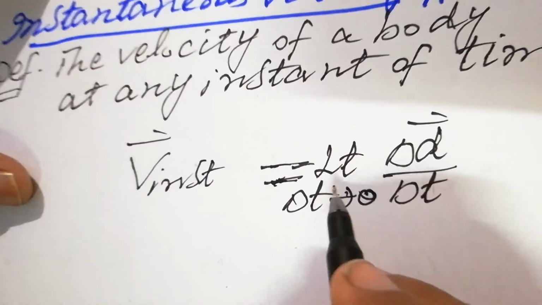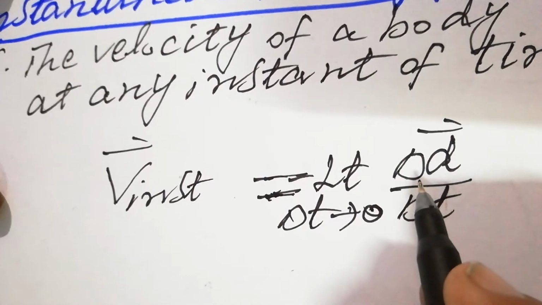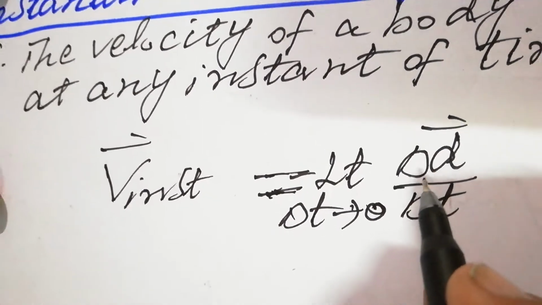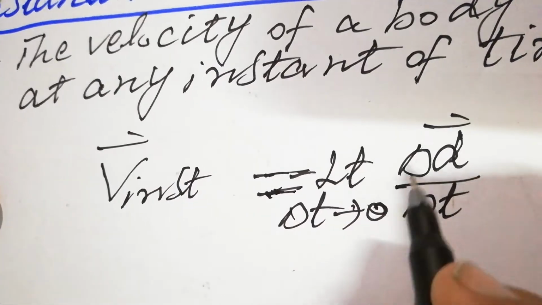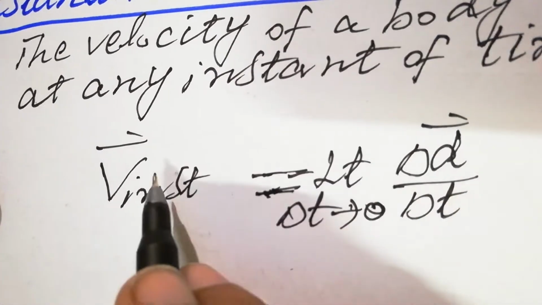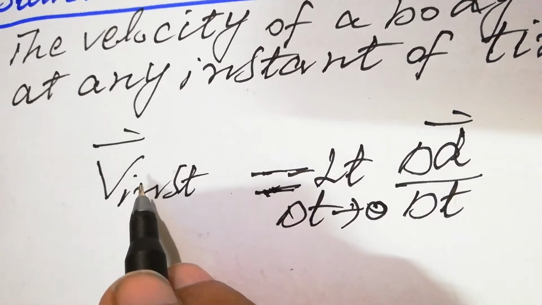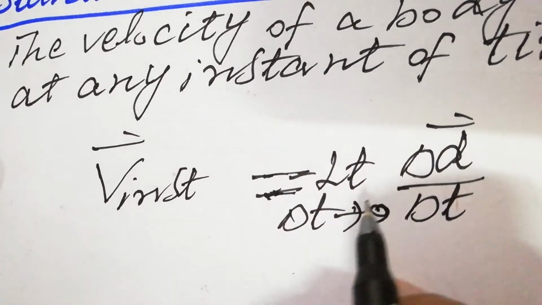When the time is very short, the displacement is also a very small value. So this ratio, limit delta T tends to 0, the rate of change of displacement when the time is very short, is named as instantaneous velocity. So that is the instantaneous velocity.